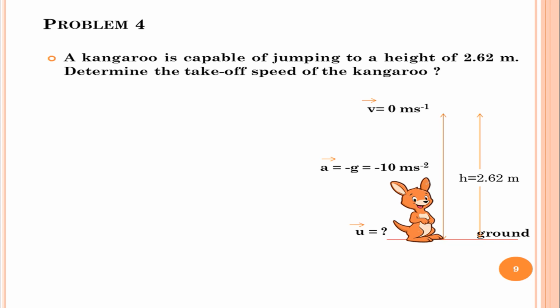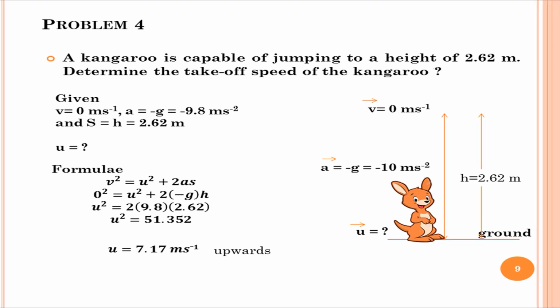Now to find the initial velocity, I use the relation v square is equal to u square plus 2as. By substituting the value of final velocity v equal to 0, displacement s equal to h, that is 2.62 meter, and uniform acceleration a is equal to minus g, that is equal to minus 9.8 meter per second square.